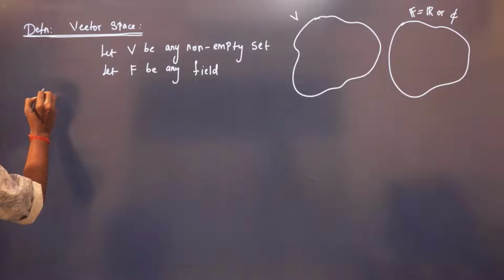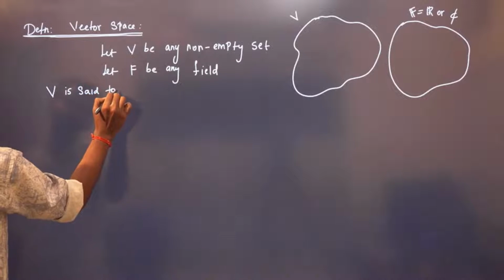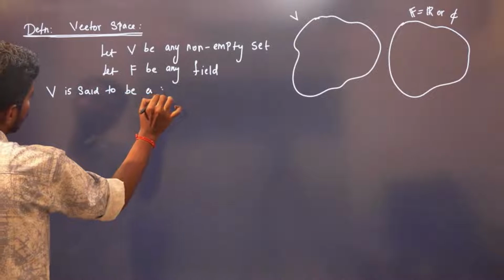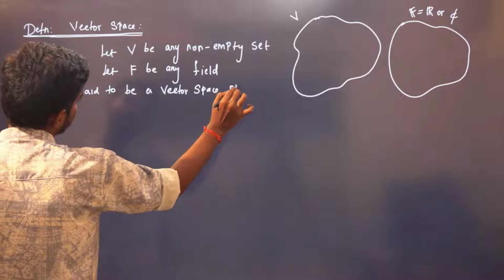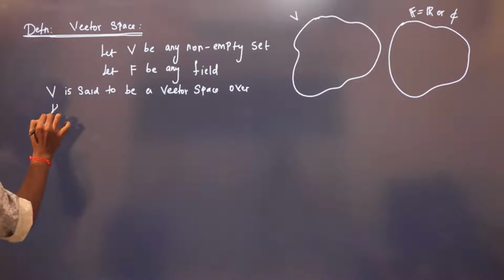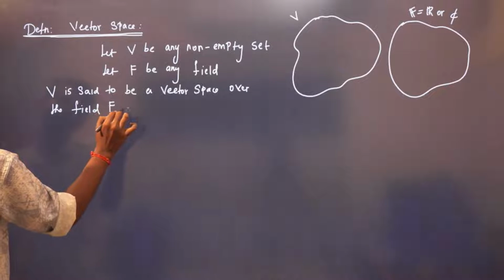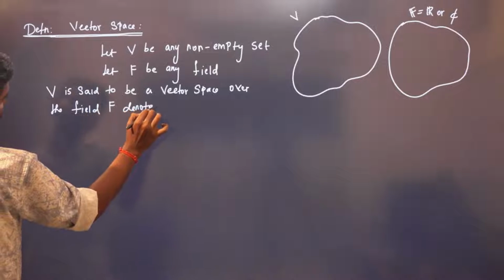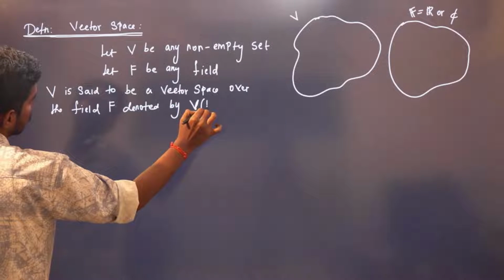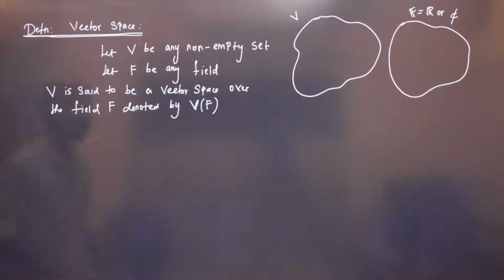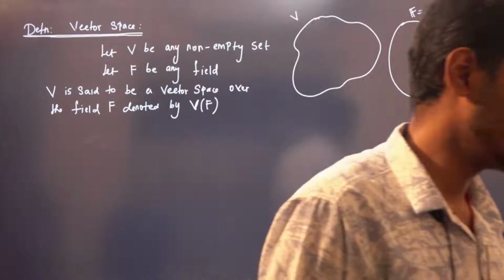B is said to be a vector space over the field F, denoted by B of F. Very, very important. Field plays a very important role.